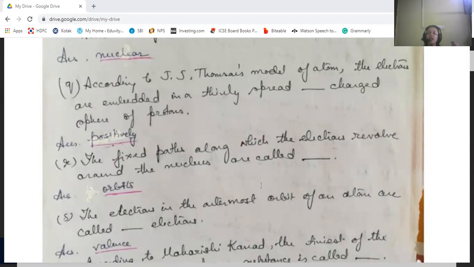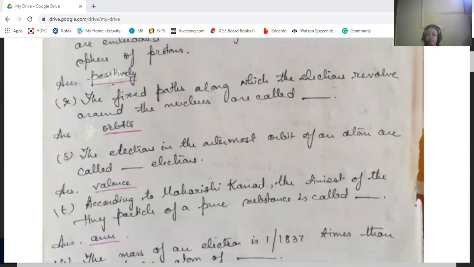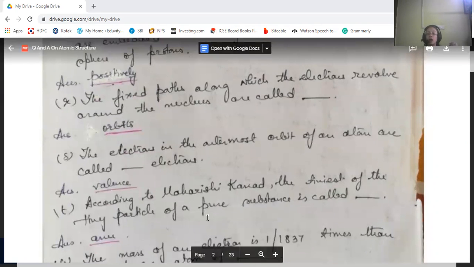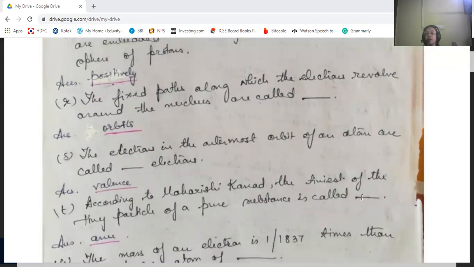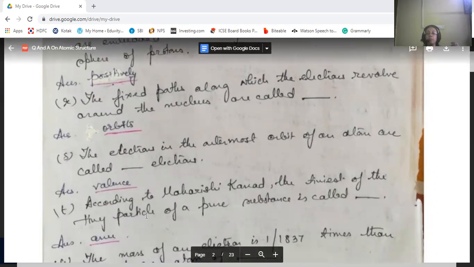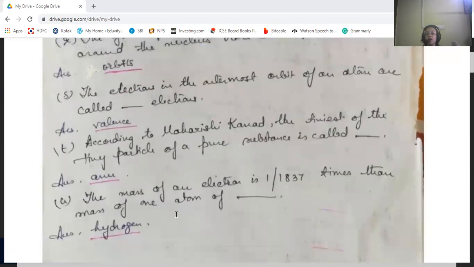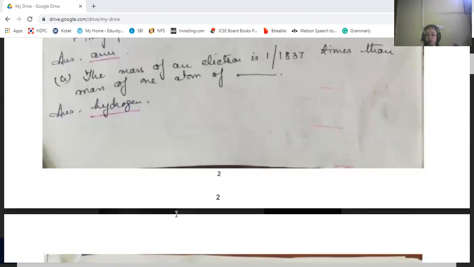Then the electrons in the outermost orbit of an atom are also called valence electrons. They are known as valence electrons, outermost shell. That gives the valency of the atom, of the element. According to Maharishi Kanad, the tiniest of the tiny particle of a pure substance is Anu. The mass of an electron is 1 by 1837 times the mass of one atom of hydrogen.